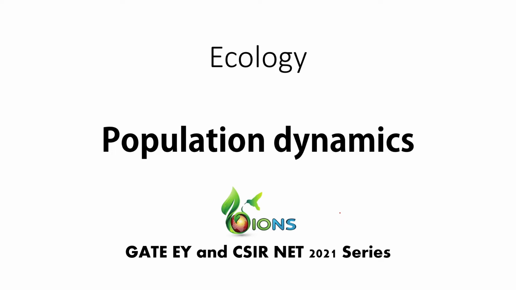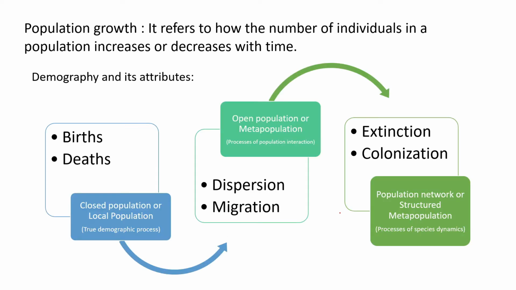If the growth is positive, then we call it growing. If the growth is negative, then we call it declining. So population growth refers to how the number of individuals in a population increases or decreases with time. So it is an attribute of time. It depends on the variation of time.